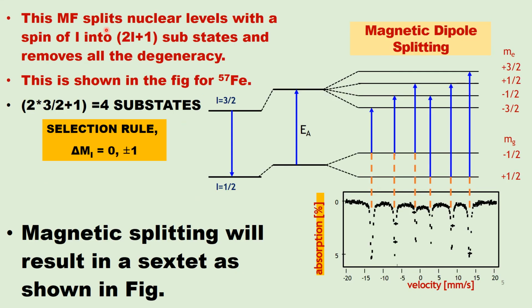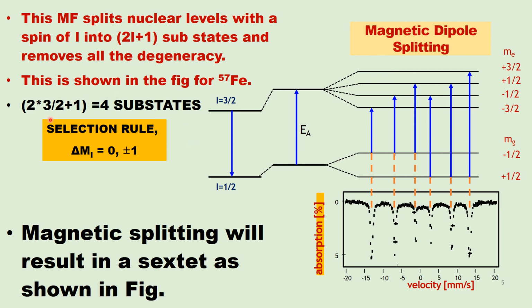So this magnetic field splits the nuclear levels with a spin of I into 2I plus 1 substates. For example, I equal to 3 by 2: 2 times 3 by 2 plus 1 gives 4 states. I equal to 3 by 2 splits into 4 states, and I equal to 1 by 2 splits into 2 states. This is the energy level splitting diagram in the presence of an external magnetic field. This is shown in the figure.